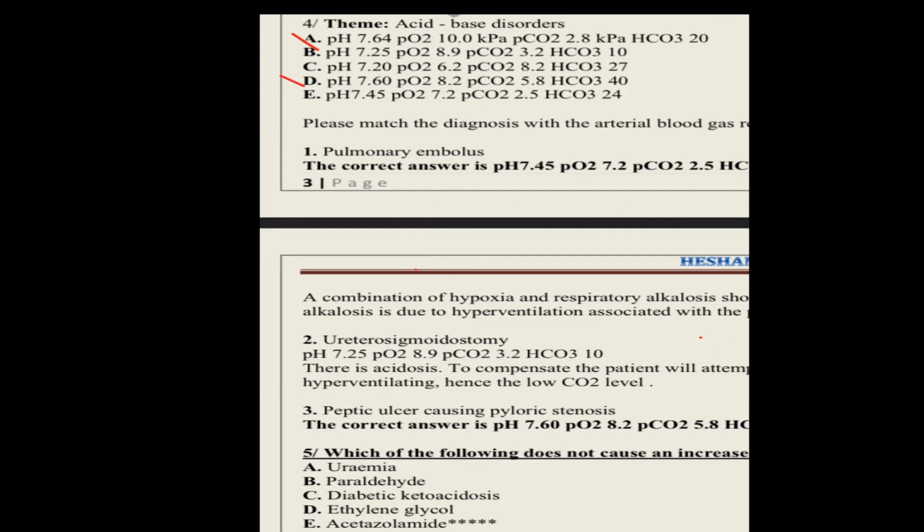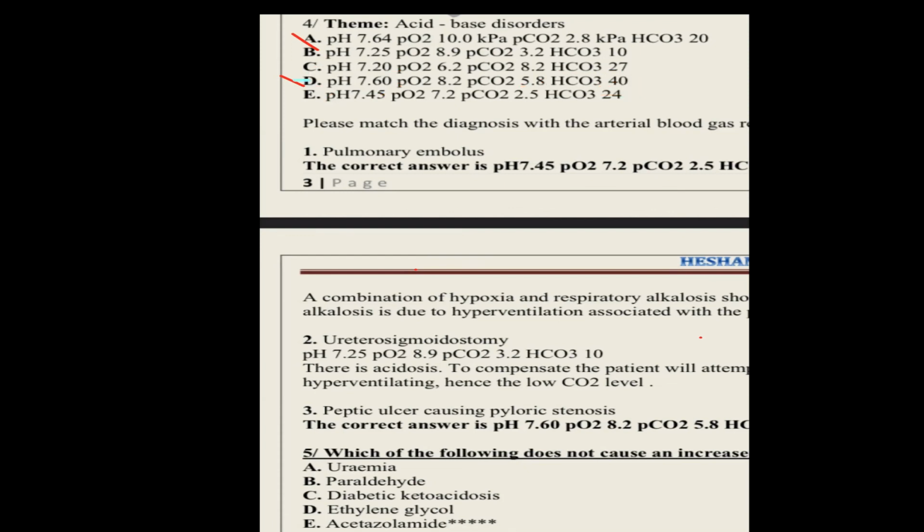Yes, metabolic. What do you mean by metabolic? Metabolic means there would be an increased level of bicarbonate. Options A or D have high bicarbonate. I think option D. In D, yes, excellent. That's right. So in this condition, the patient will have alkalosis of metabolic type.